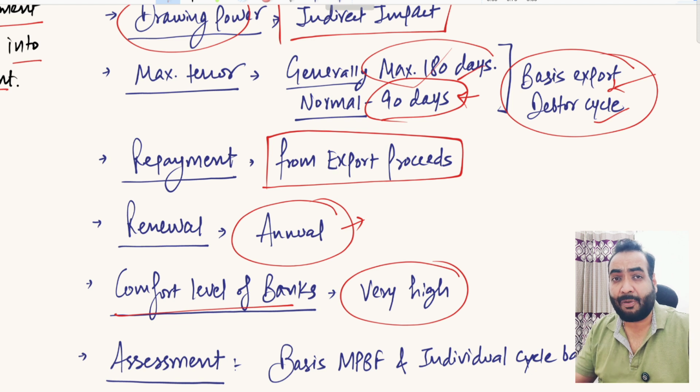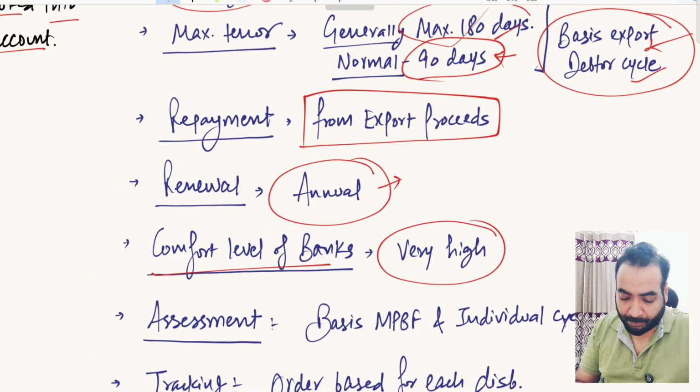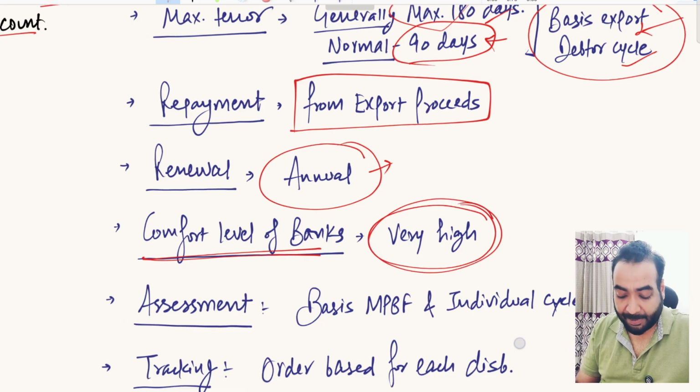You have submitted your export proof, you have submitted your documents to the bankers. After getting full confirmation on your export, only then financing is given to you, right? So end use is 100% clear. There is no chance of diversion of funds here, right? So the comfort level of bankers is very high in sanctioning of this facility.